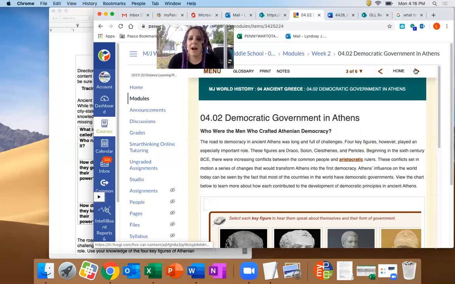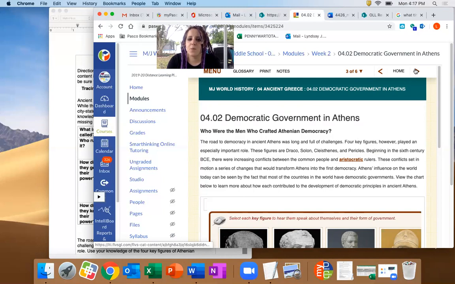Who were the men who crafted Athenian democracy? The road to democracy in ancient Athens was long and full of challenges. 4 key figures, however, played an especially important role. These figures were Draco, Solon, Cleisthenes, and Pericles. Beginning in the 6th century BCE, there were increasing conflicts between the common people and the aristocratic rulers. These conflicts set in motion a series of changes that would transform Athens into the first democracy.